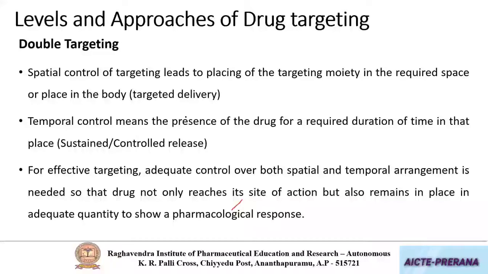For example, a matrix solid lipid nanoparticle surface modified with transferrin. Due to this, it will go and bind to the blood-brain barrier. So likewise, when we are controlling both the drug release as well as the place of drug release, then it is called double targeting.